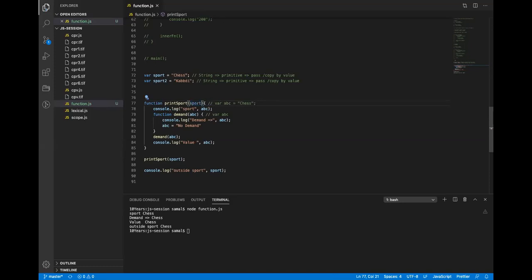In other programming languages you pass a data type in the parameter, like int, boolean or float, but in JavaScript we don't pass any type or declaration. Internally, JavaScript will do sports equal to chess. So this sports is localized to this function, and if I change the value of sports here, it will only have scope till this function.